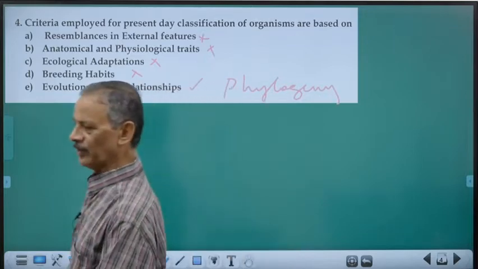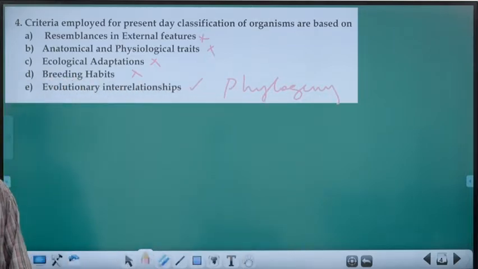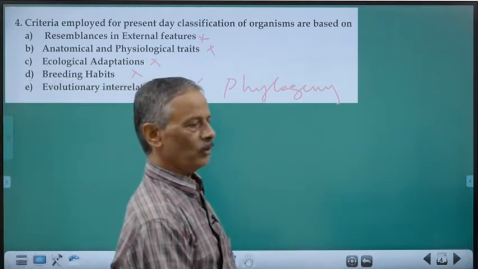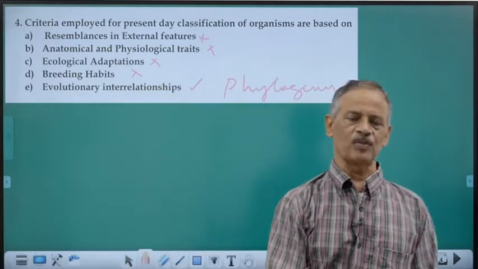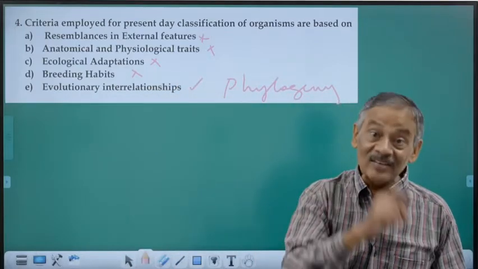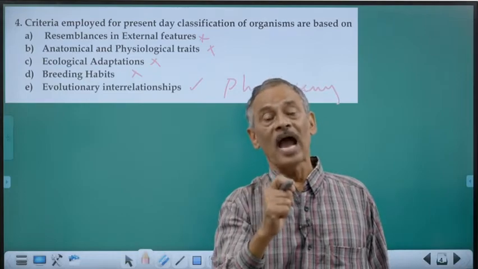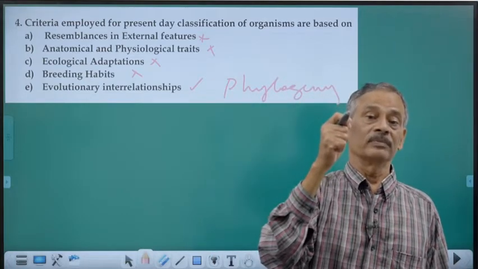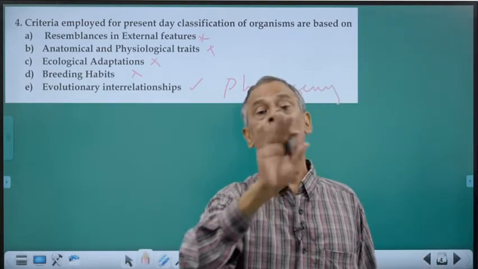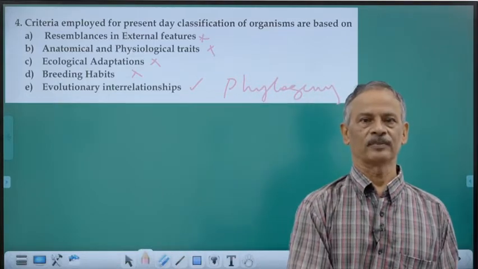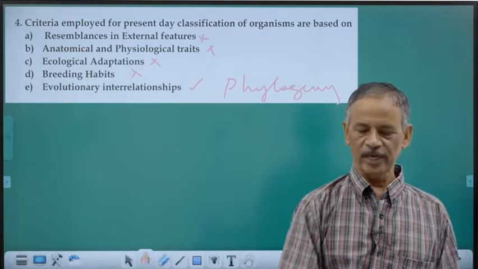So now we are having phylogenetic relationships. We are taking into account the phylogenetic relationship. That is taken into account as a number one criteria in all modern classifications. Is that point clear?